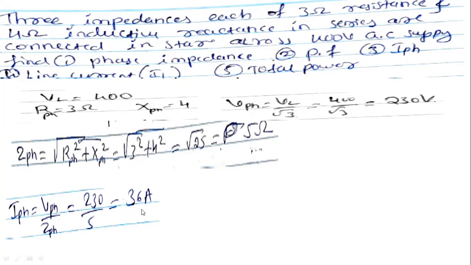46, sir. कितना थे? 46. कौन सा है? 46 is the right IPH. Yes, sir. 46. IPH equal to 46 आ रहा है? एक मिनट. 230 divided by 5, 46, sir.